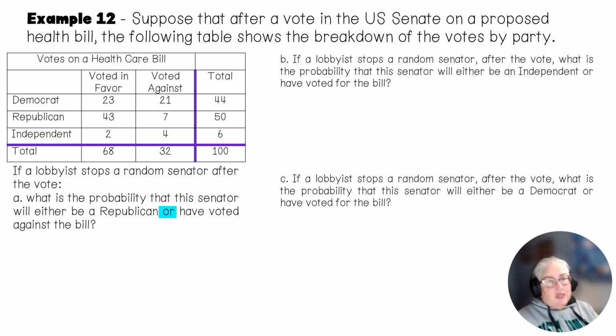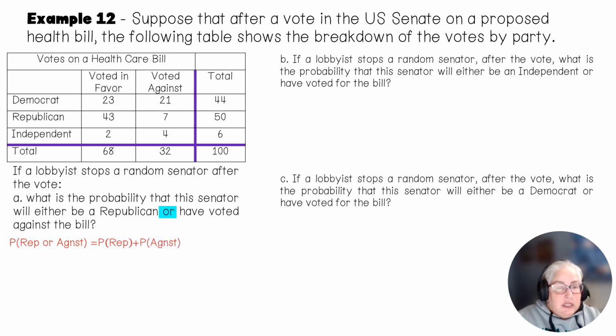So the first thing we have is an "or." All right, so here's where I have to ask myself, is there an "and"? First thing I can say, Republican or against the bill, we know it's got to be the sum of the two. Here's where I need to see if there's an "and." The "and" is where they cross. And they cross at Republican and voted against. So I need to have the subtract part. Now I'm just going to plug in that probability because it's really easy. It's the blue one, so I'm going to subtract 7 over 100.